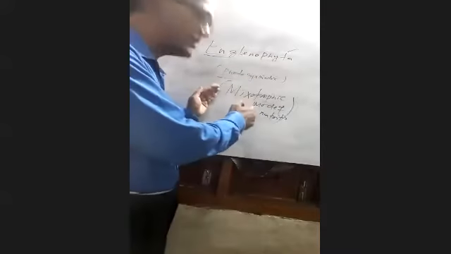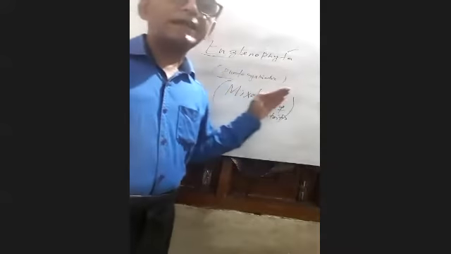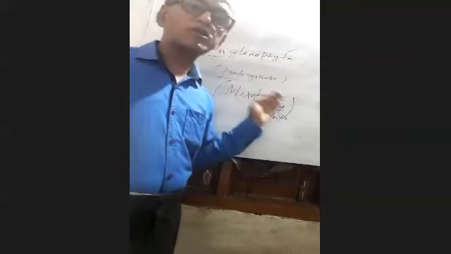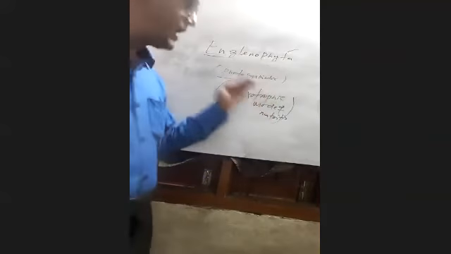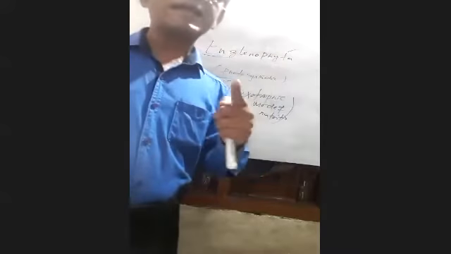So the mode of nutrition of Euglena is mixotrophic. Most Euglena are in the mixotrophic mode of nutrition. That students will have to understand. Euglena are photosynthetic as far as light is available.